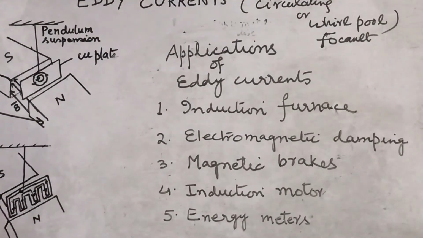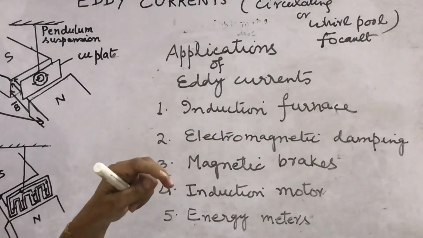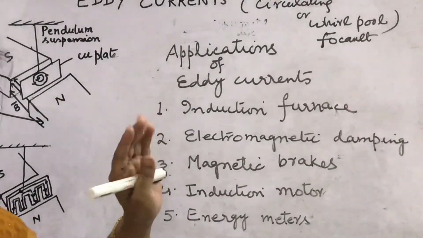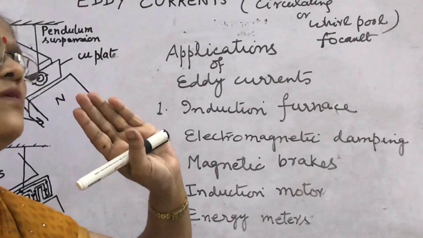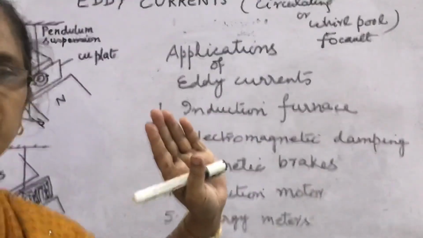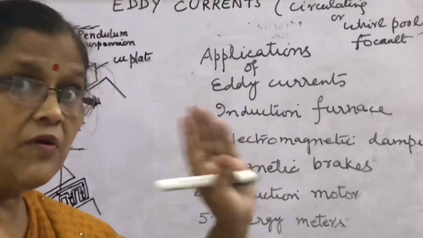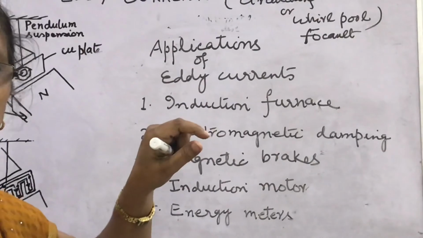When the coil oscillates, the eddy currents generated in the core oppose the motion and bring the coil to rest quickly. Whenever we use a galvanometer, we have seen the pointer goes to a certain division and comes again to 0. How does it happen? Because of this electromagnetic damping.